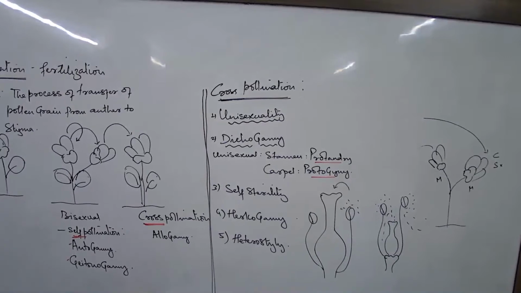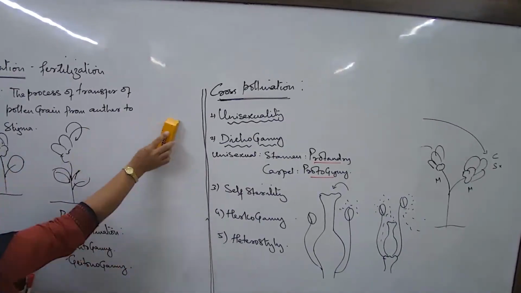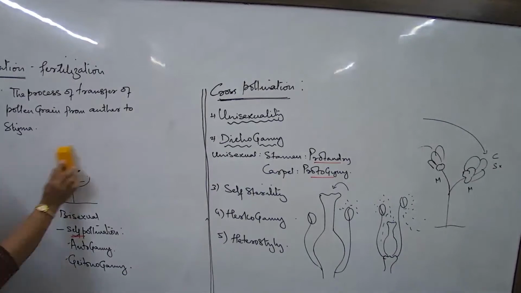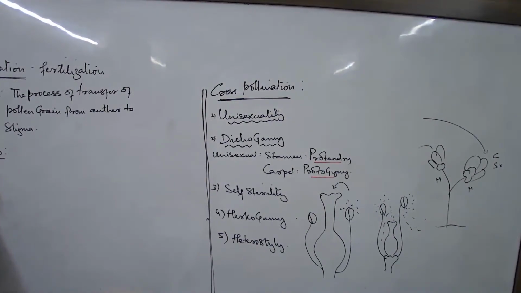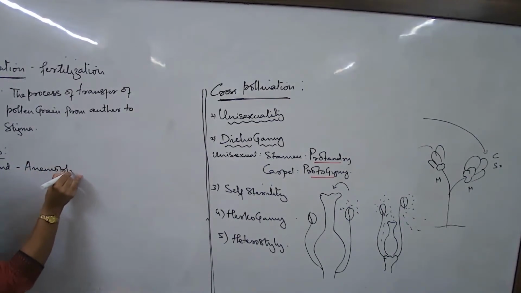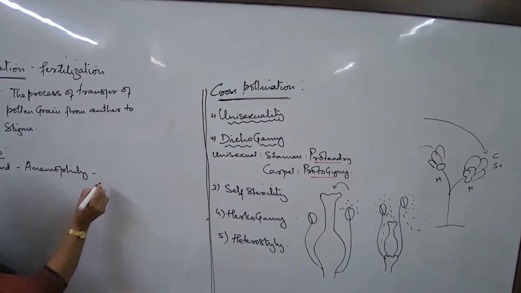Now, next is agents of cross-pollination. Here, first of all, we will learn all the terms, agents, which you always get as questions in your paper. Match the column, very common type of question. We talk about the agents and their respective types. If wind is an agent, the mode of pollination will be termed as anemophily.